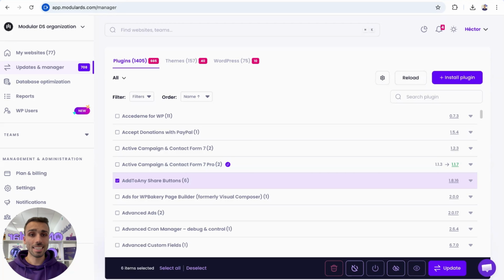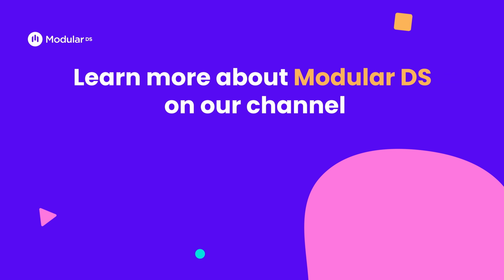So this is, I believe, everything that can be done with the Modular DS Global Updater. We hope you like it and that it helps you a lot with the management of your updates, which is one of the key tasks in any maintenance work. And of course, if you have any questions at all, just write to support and we will be happy to help. I'll see you in the next video. Bye bye.